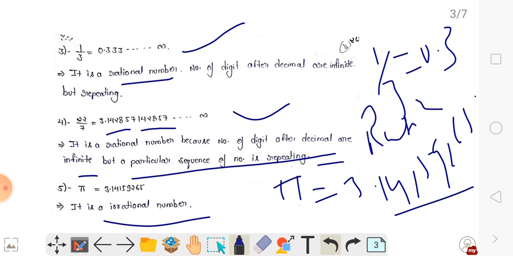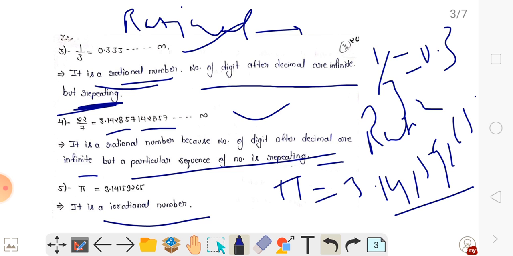So you have to know these conditions: 1 by 3, 2 by 3, 3 by 2, 1 by 4, 22 by 7. What does it mean? You can see that it is a rational number. The number of digits after the decimal is infinite but repeating, so it is called a rational number. And each rational number is a periodic signal. You know that. This is called a periodic signal.